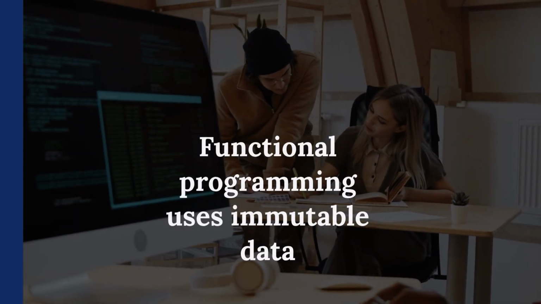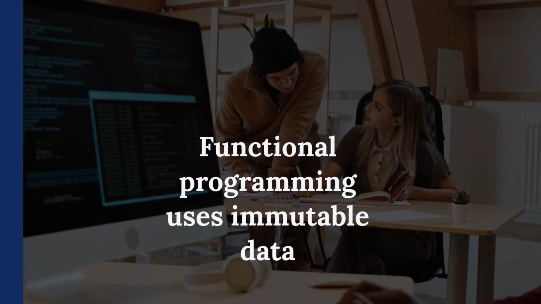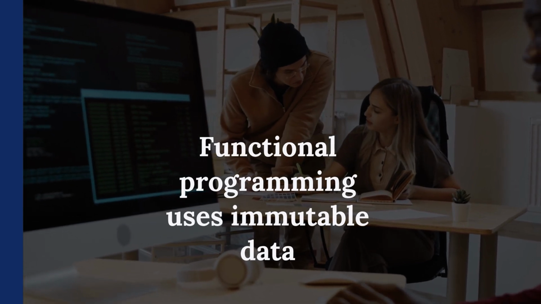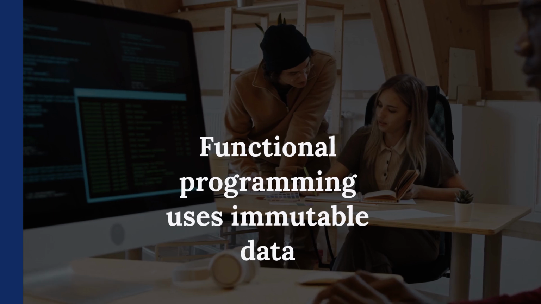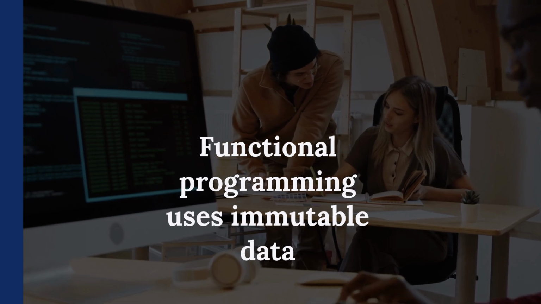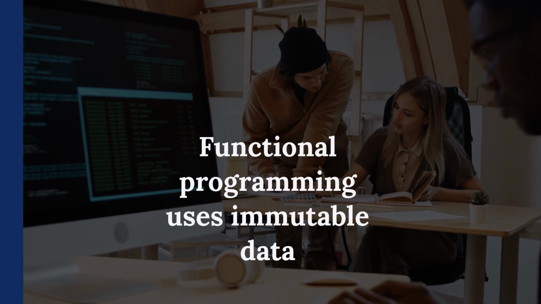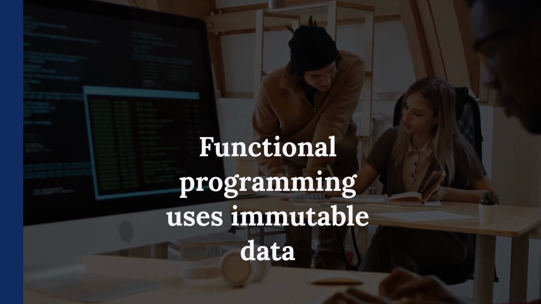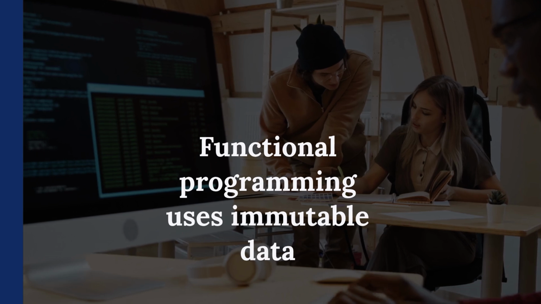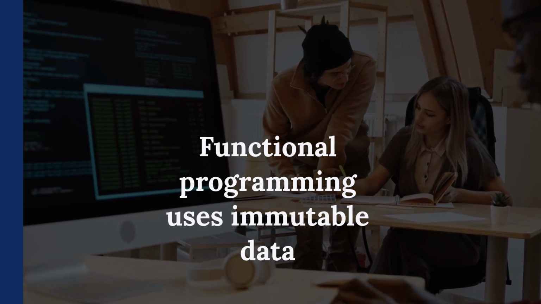Functional programming treats computation as evaluating mathematical functions. It avoids changing state or mutable data. Functions are first-class citizens, passed as arguments or returned. Immutability ensures data cannot be modified after creation. Pure functions return the same result given the same arguments.